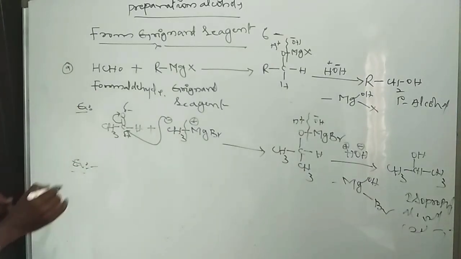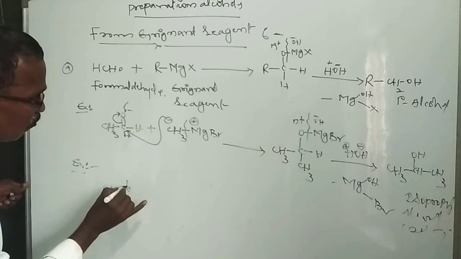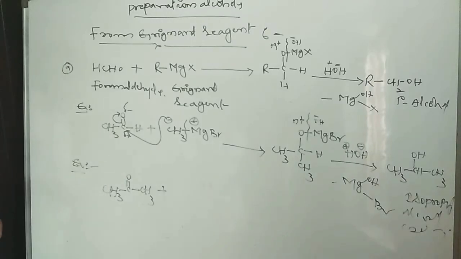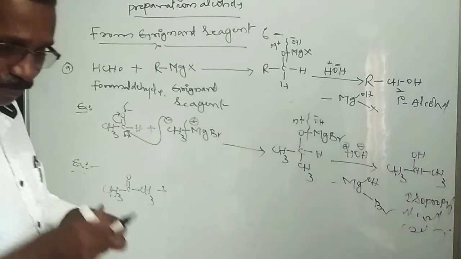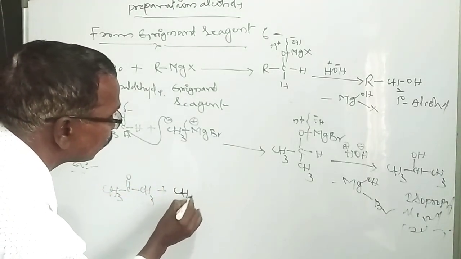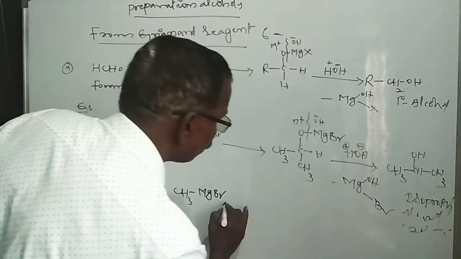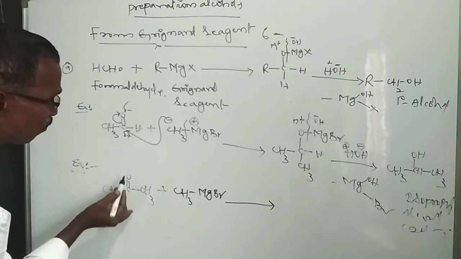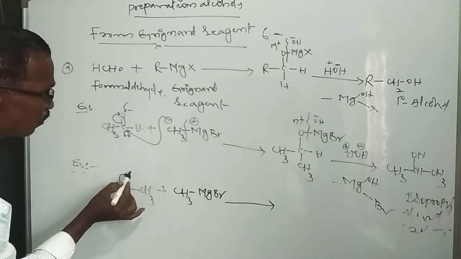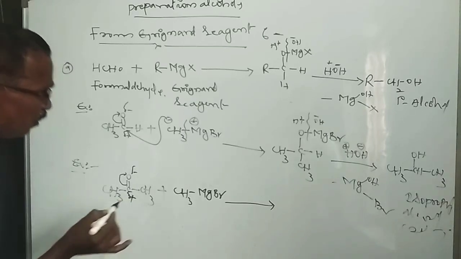If you take the acetone compound, that is a ketone, acetone CH3, C double bond O, CH3, and react it with the Grignard reagent, that is CH3 magnesium bromide, it is also a very simple reaction. So what happened here? In the carbonyl functional group, the electron pair of the carbon-oxygen bond goes to oxygen. Oxygen has a partial negative charge, but carbon has a partial positive charge.